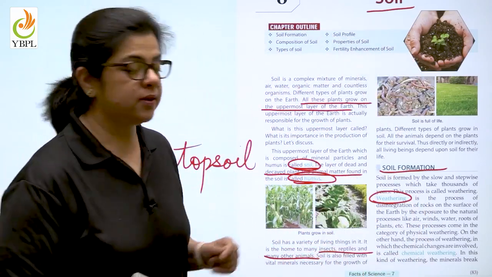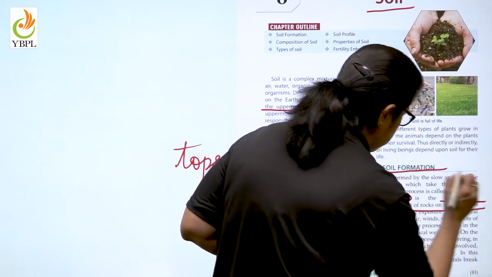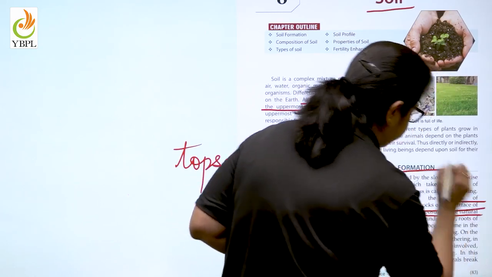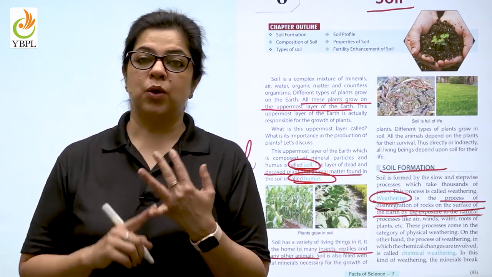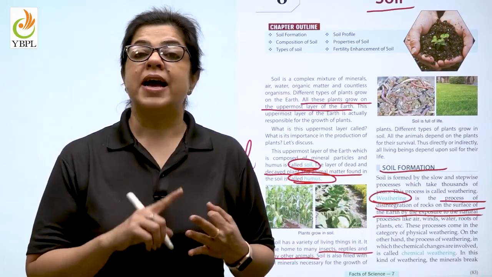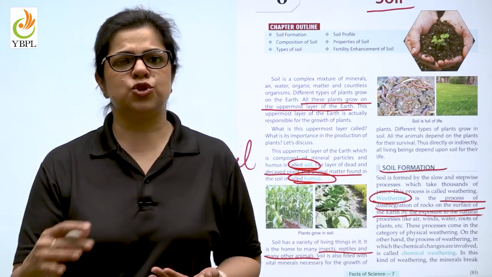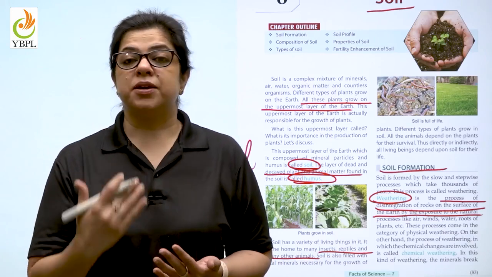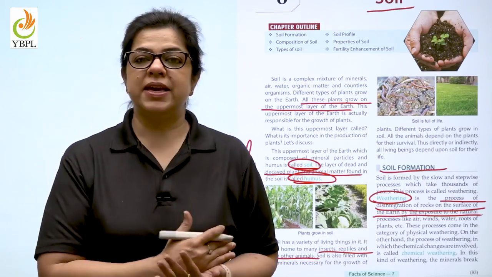What do you mean by weathering? Weathering is the process of disintegration of rocks on the surface of earth by the exposure to which agents? Wind, water and sunlight. We know that sunlight is sometimes strong, sometimes weak. So that means this causes a change of temperature. So what become the agents?